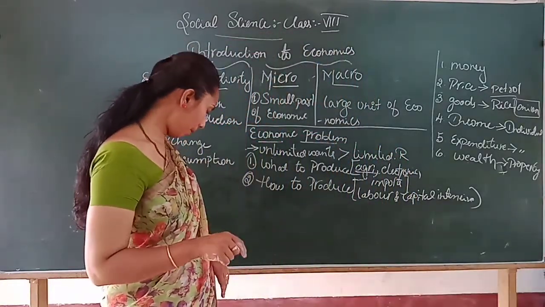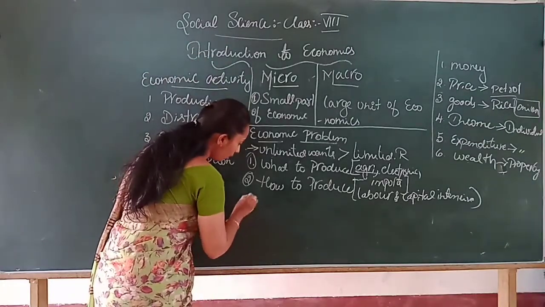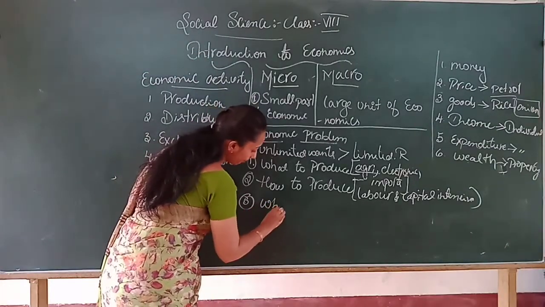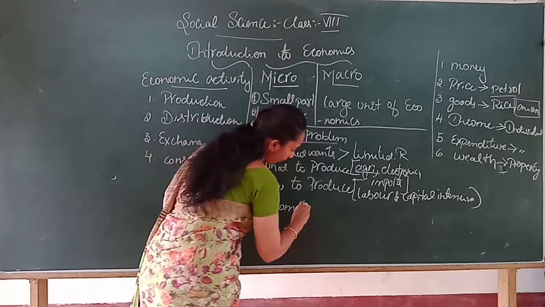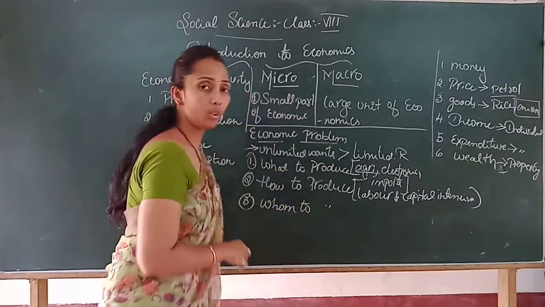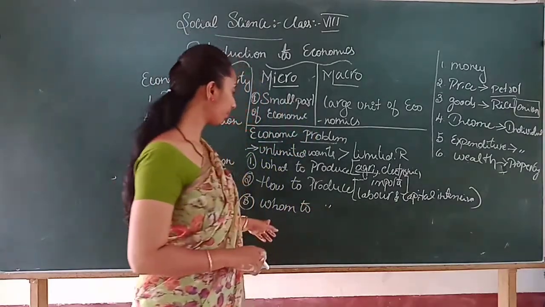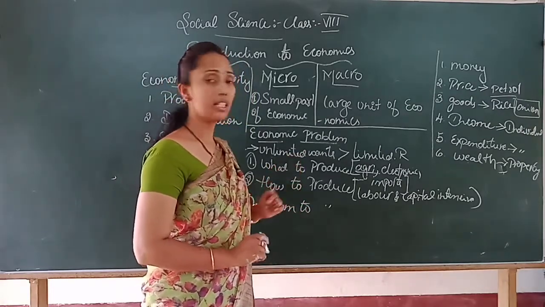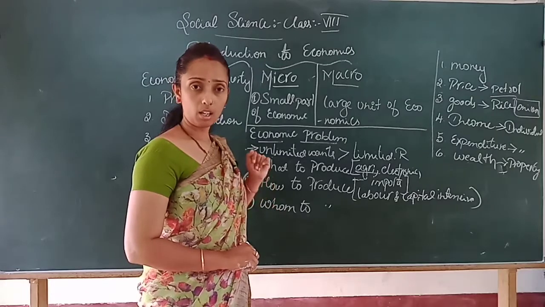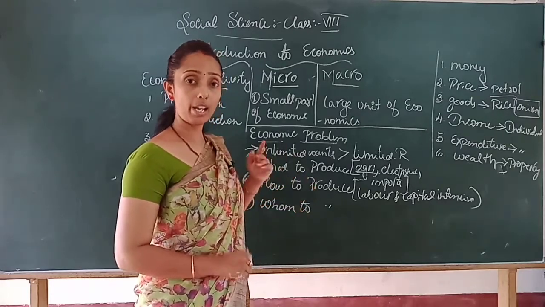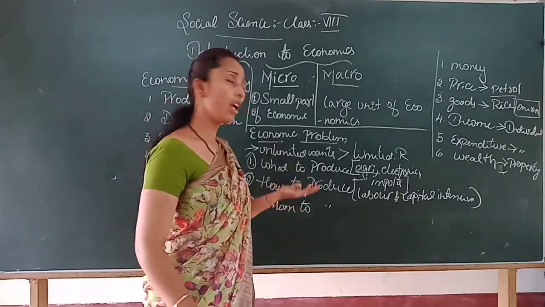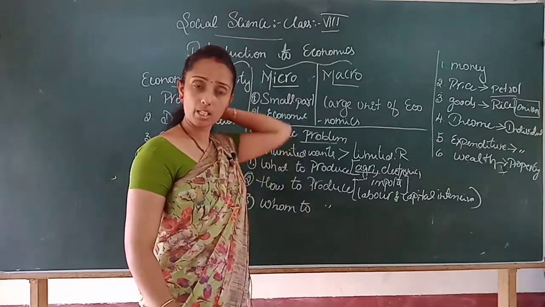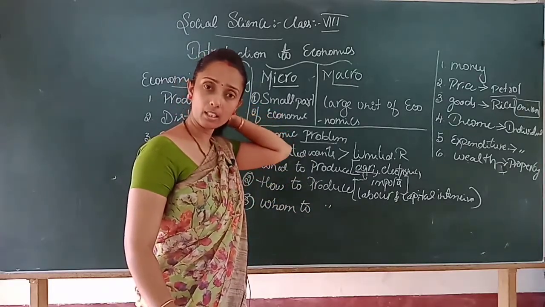And another problem is for whom to produce. Because if we produce agricultural goods, another doubt is whether all the agricultural goods are required for all the sectors.